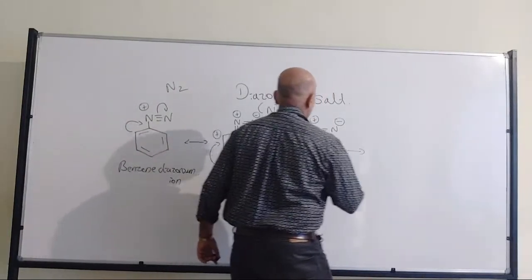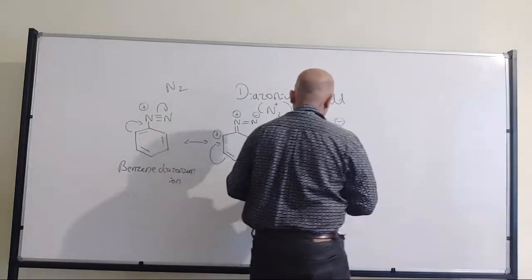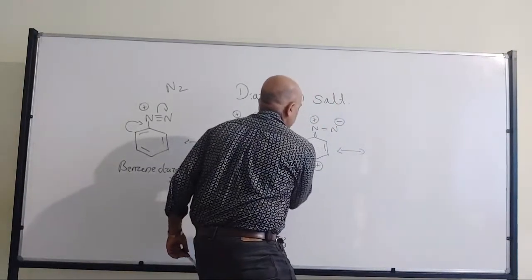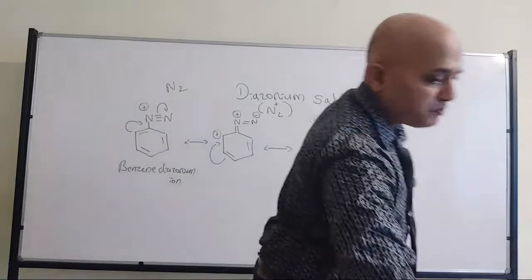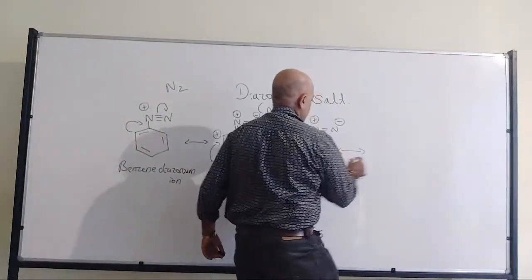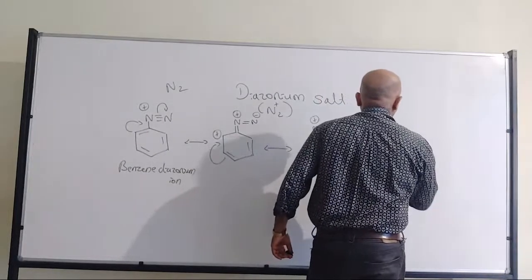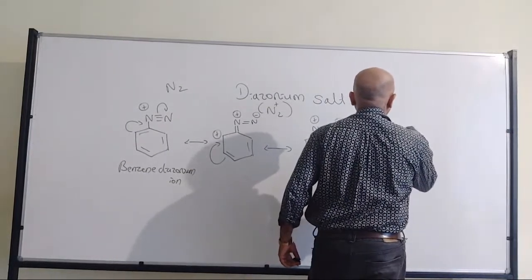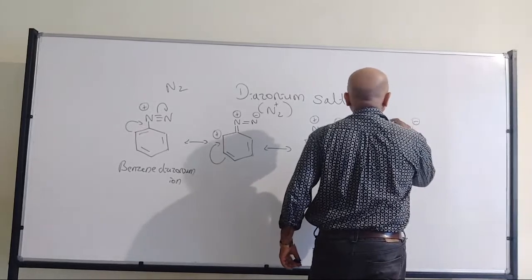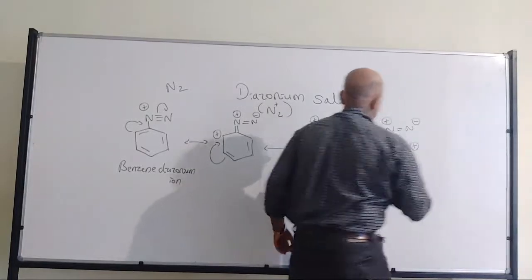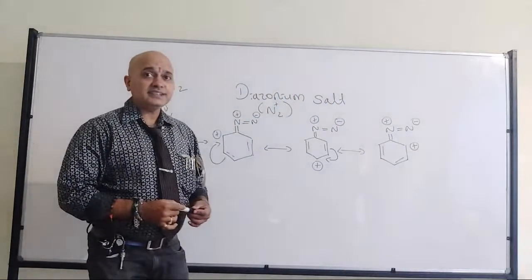Now even this will be shifted. Even the electron from the next pi bond will be pulled towards the positive charge. Due to that, there will be formation of positive charge over the ortho position. Right? So that's where we have the condition.